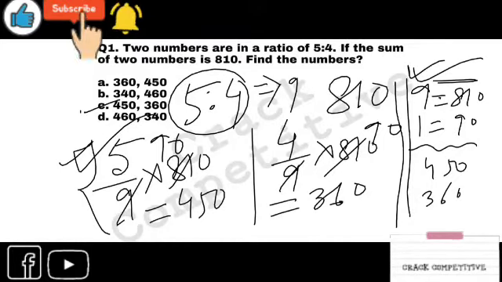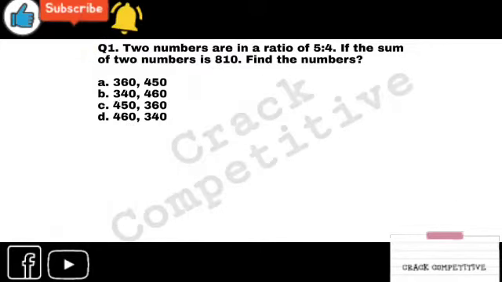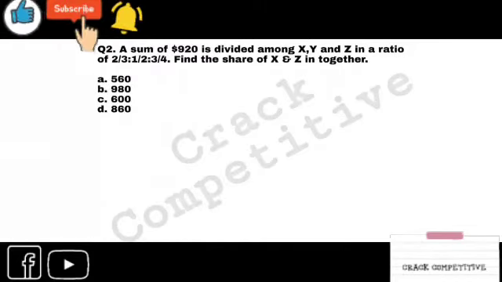Now I am moving to the next question. I think you have understood this, right? Look at the next question. A sum of $920 is divided among three figures x, y, and z in a ratio of 2 by 3 is to 1 by 2 is to 3 by 4. Find the share of x and z. Okay, that's the question.